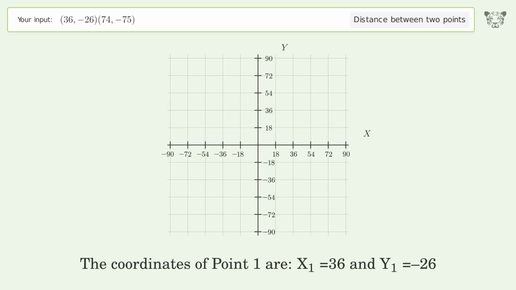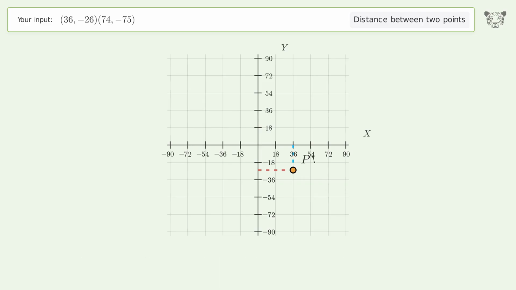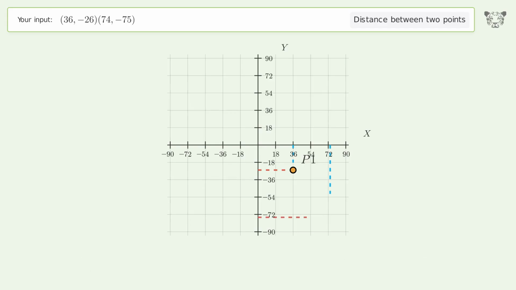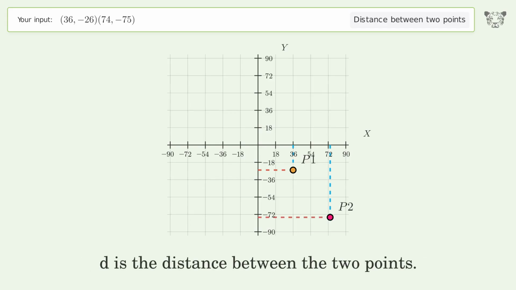The coordinates of point 1 are x1 equals 36 and y1 equals -26. The coordinates of point 2 are x2 equals 74 and y2 equals -75. D is the distance between the 2 points.